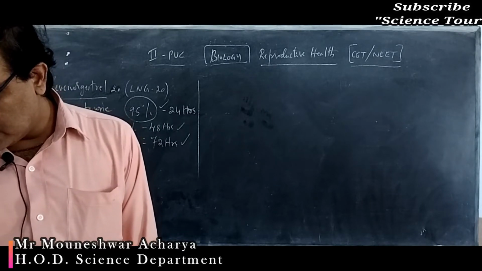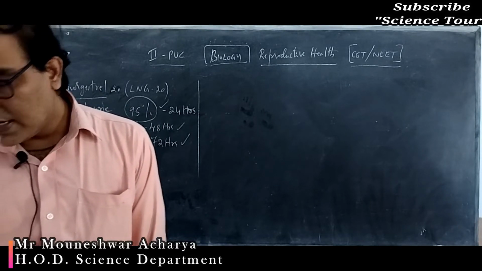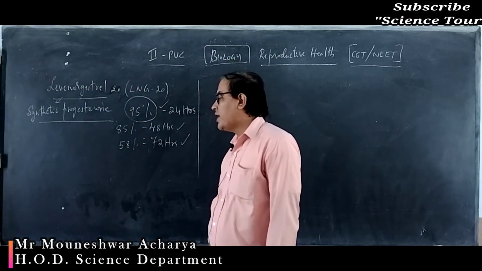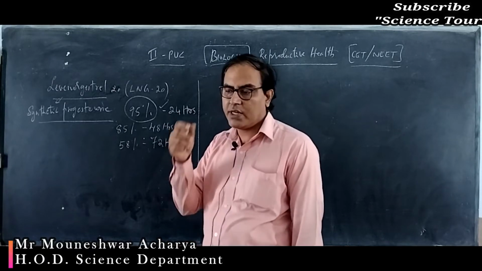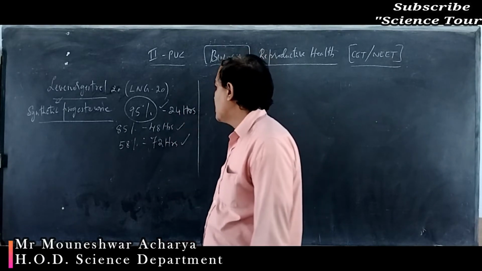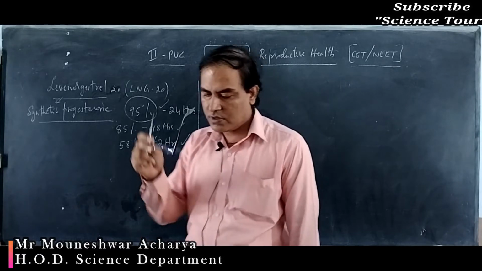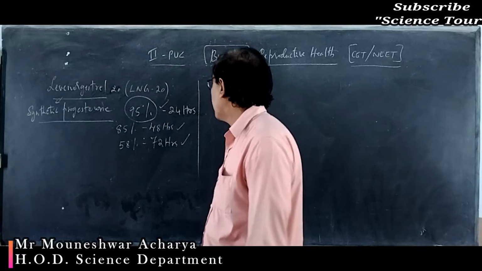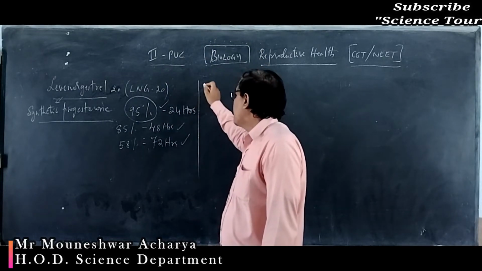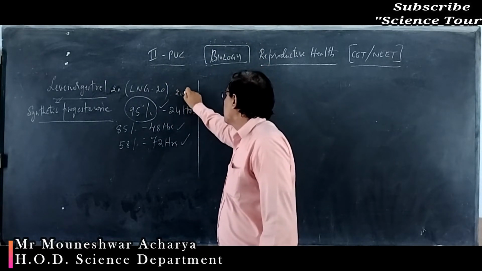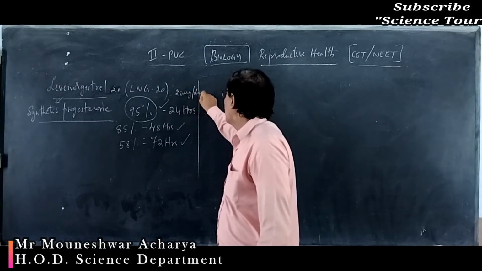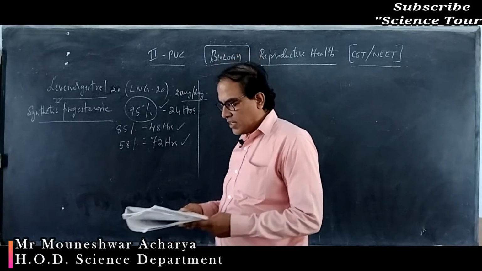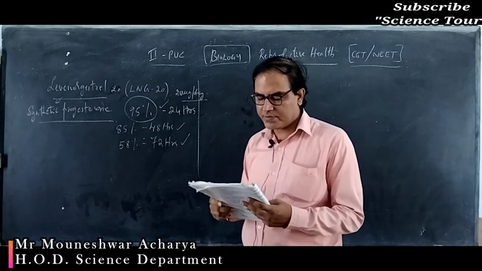So LNG 20 is an example for IUD, intrauterine devices, which is a hormone releasing IUD, Progestasert as well as LNG 20. How much amount has to be taken? 20 micrograms per day, taken orally. Okay. Next, coming to question number 7.